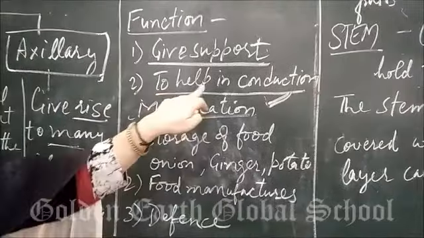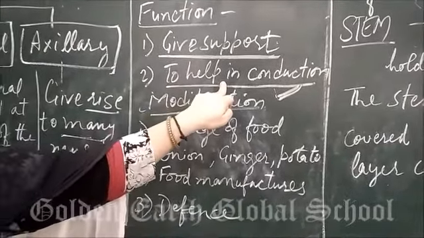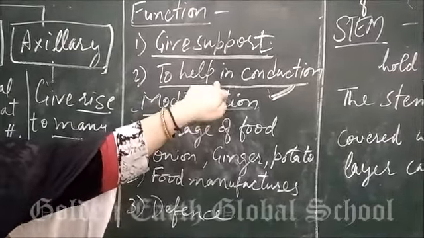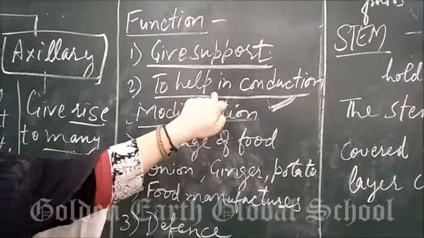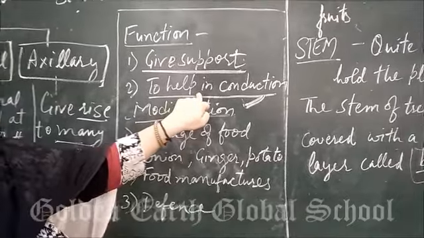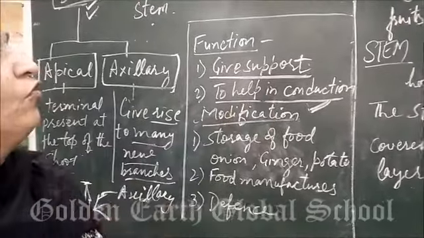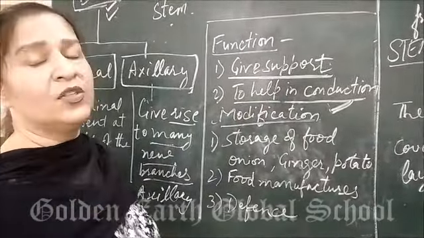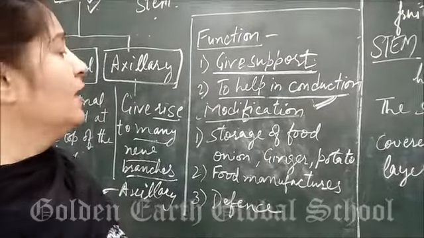In the previous video we have seen that root will absorb water and mineral from the soil. After absorption, it is having xylem vessel which will help in conduction. Conduction means to say transport of water and mineral from the soil to the top of the plant.